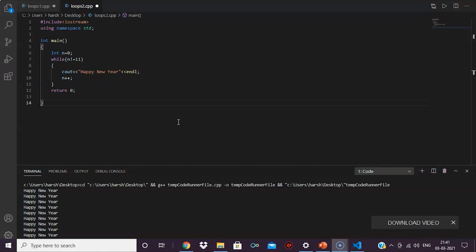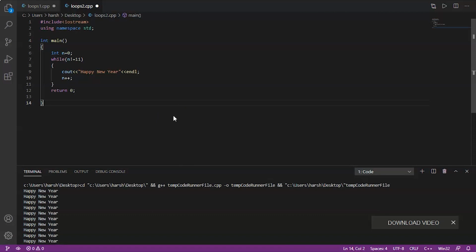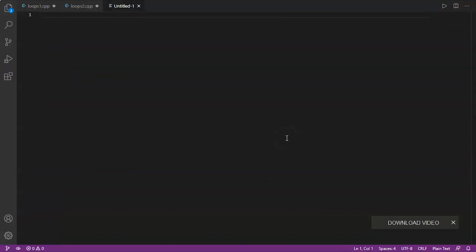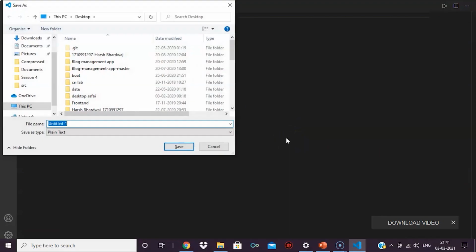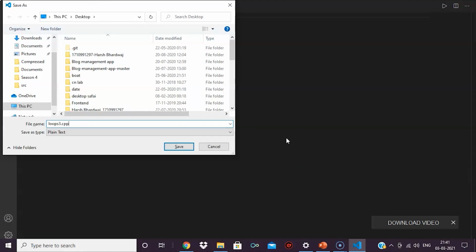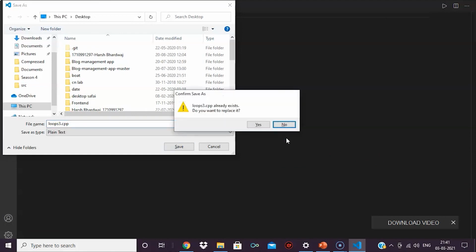Now let's do one example of a do while loop also. Let's make a new file. First of all, let's name that file loops3.cpp.